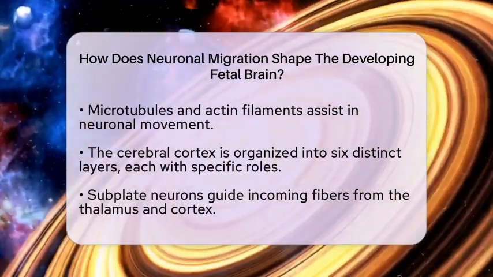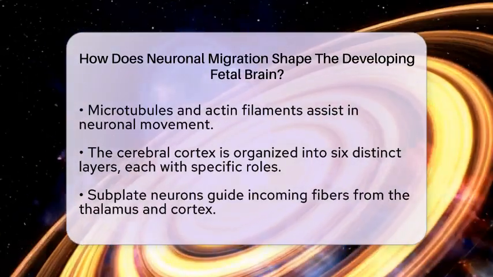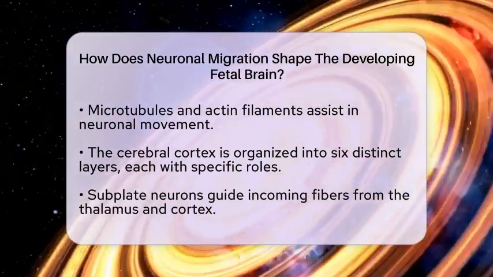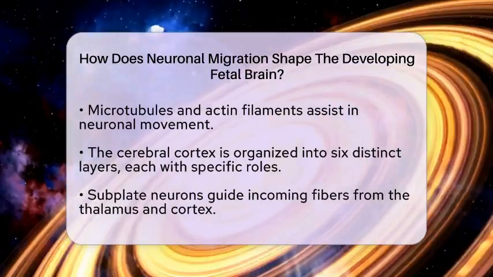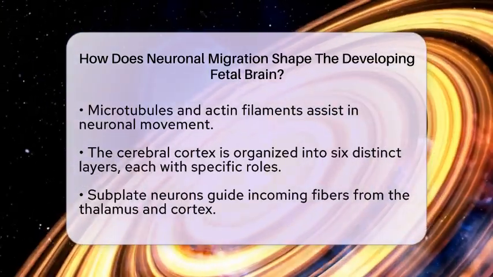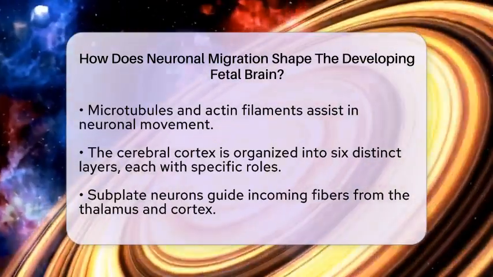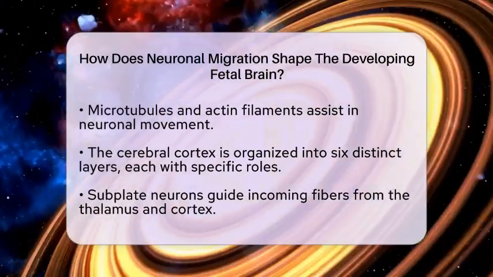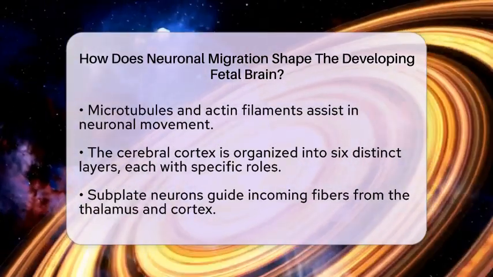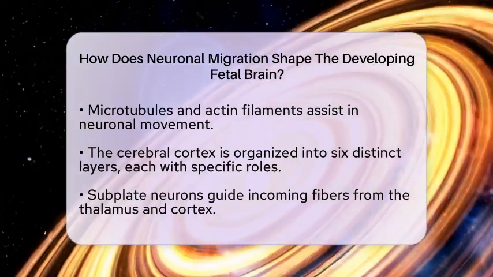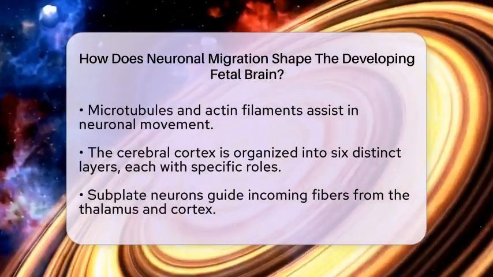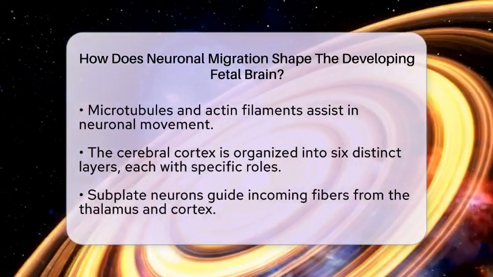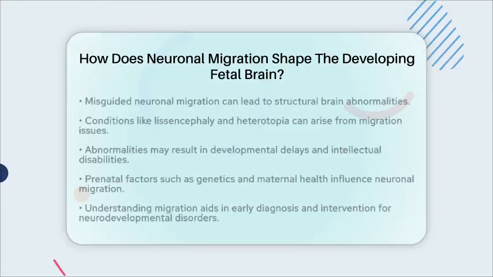However, if neuronal migration goes awry, it can lead to structural brain abnormalities. Conditions like lissencephaly, where the brain appears smooth, and heterotopia, where neurons are misplaced, can occur. These abnormalities may be linked to developmental delays, intellectual disabilities, and epilepsy. Thus, proper neuronal migration is vital for healthy fetal brain development.